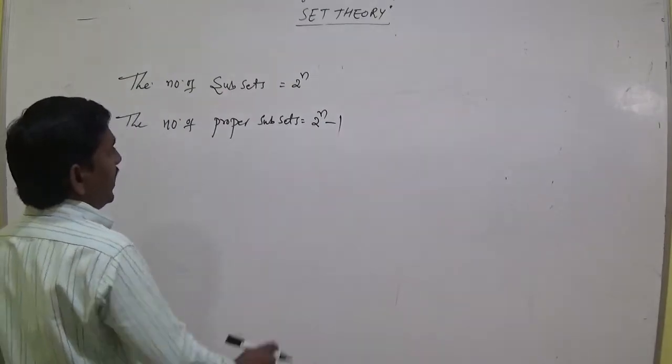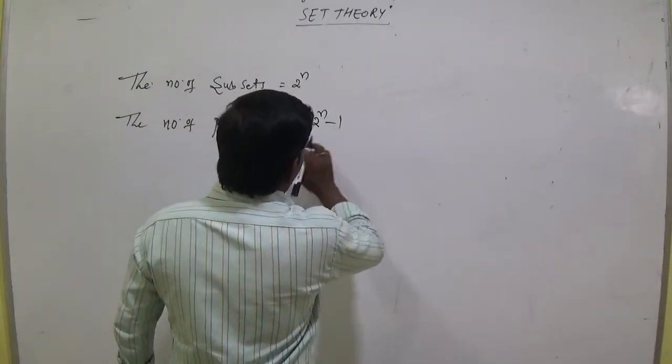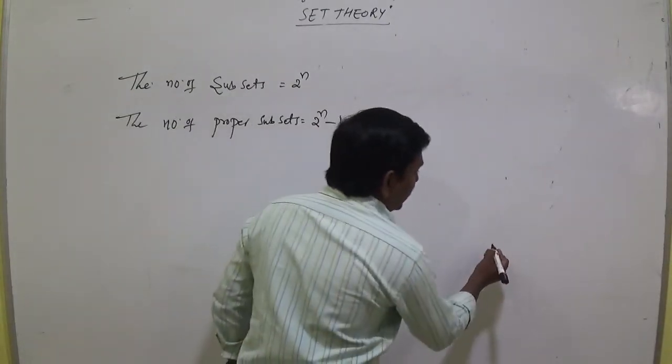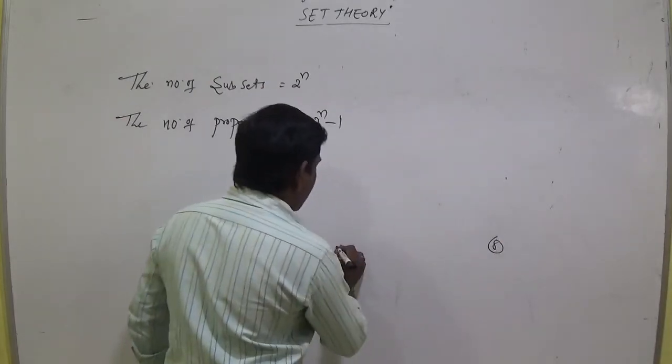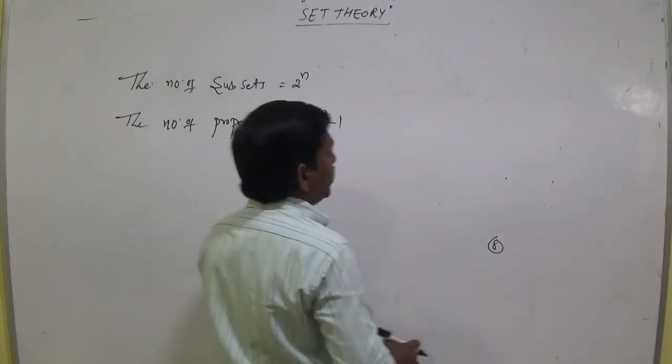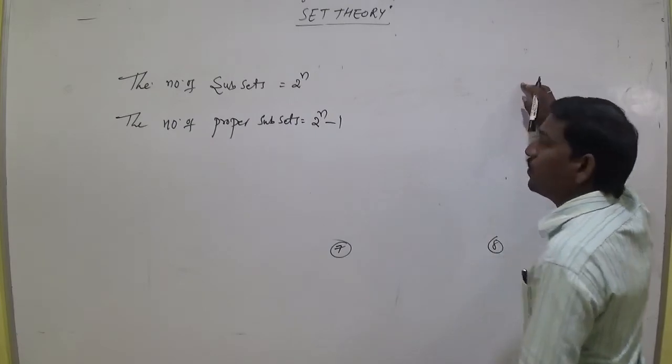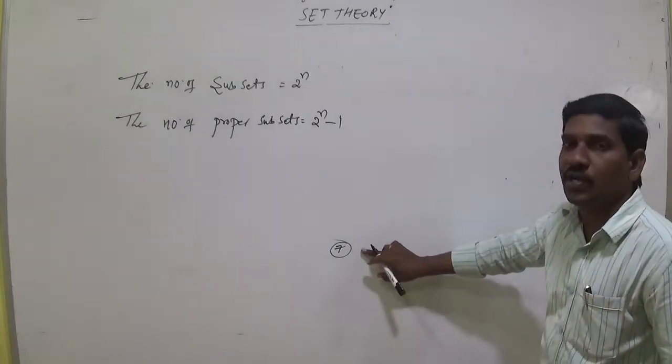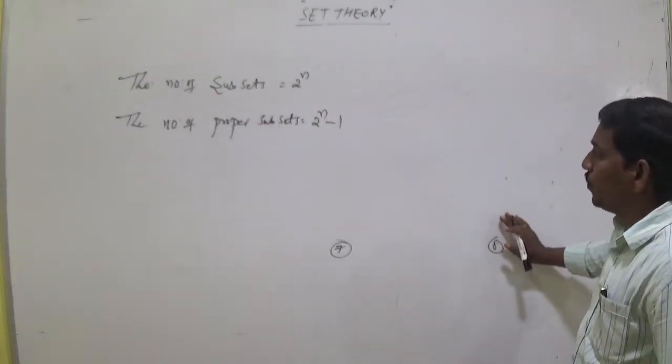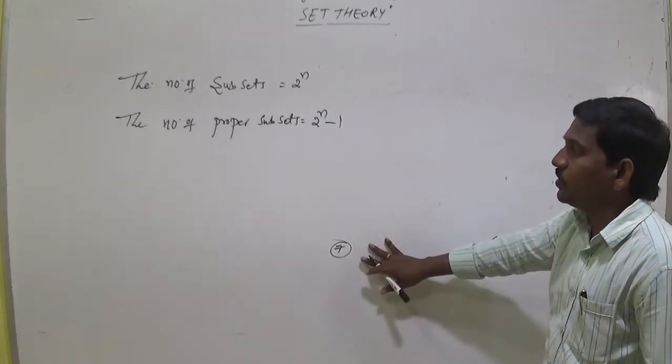Why? Because we got here 8, here 7. So n is the same. Here n equal to 3. Here also n equal to 3. So 1 is decreased for the proper subset.